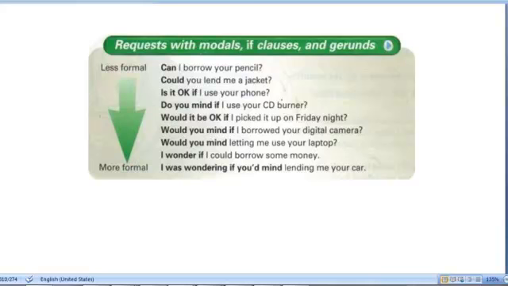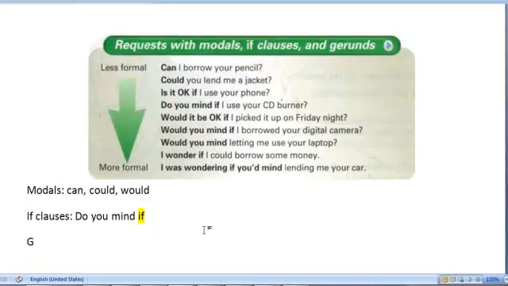This topic, by the way, is quite simple. What we want to do is use modals, if clauses and gerunds. So just let me point out what those are. Just a quick reminder, you're probably familiar with this already. But what are modals? Modals are those modal verbs that you see there: can, could, and also would, right? And if clauses, well, those are simply whenever you see "do you mind if," right? Whenever you see this word, that's what we refer to as an if clause.